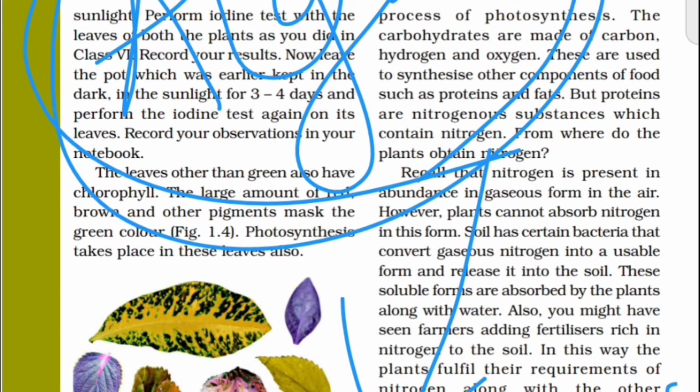These are generally formed by the growth of organisms called algae. Can you guess why algae are green in color? They contain chlorophyll, which gives them the green color. Why are the leaves of the plants green? Because they contain chlorophyll. There are different leaves, like brown color leaves or yellow color leaves. This is due to the presence of brown pigment or red pigment along with chlorophyll. So the color of leaves is decided by the pigment present in the leaves.